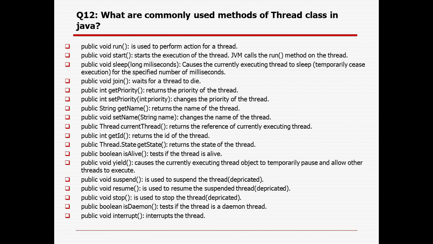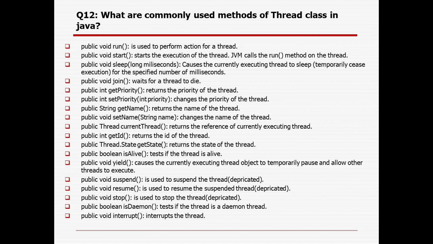What is sleep? Public void sleep with some milliseconds will cause the currently executing thread to sleep temporarily for some time. It will be in a halt status, so it will not perform any actions. Join will wait for the thread to die. Get priority lets us get the priority of the thread. Set priority lets us change the priority of any thread.